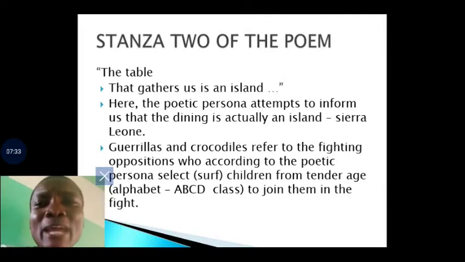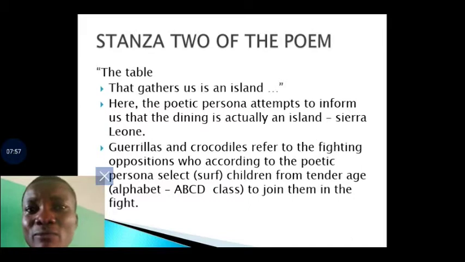So, the table that gathers the fighters is a table that accommodates the government fighters, who are referred to as the gorillas, the crocodiles, who are symbolically represented as the politicians, the children from Alpha Beta, small children from primary schools and what have you, and the rebels, government rebels.